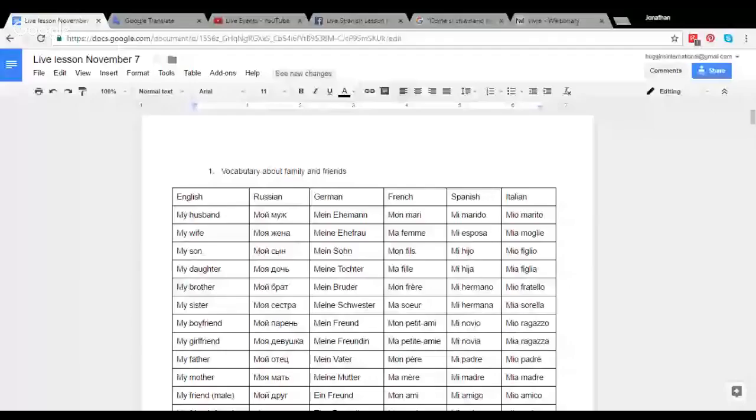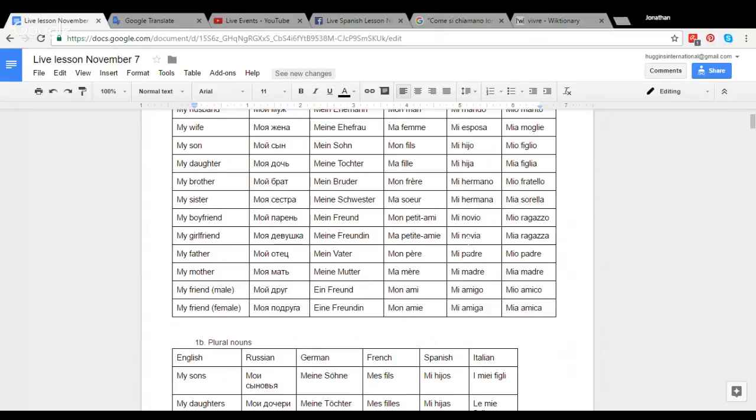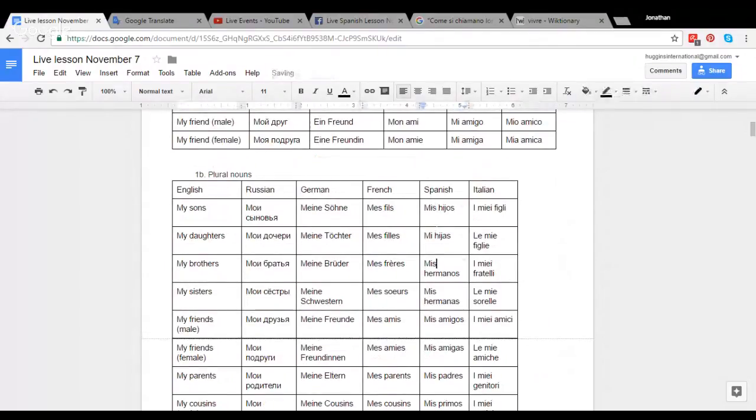Let me get the screen share here so you can see the vocabulary words. Okay, I think you can see the screen here. This is vocabulary that we had looked at previously: husband, wife, marido, esposa, hijo, hija, hermano, hermana, novio, novia, padre, madre, amigo, amiga. And notice that Spanish does not change for masculine singular or feminine singular. It's all mi, M-I. And in the plural, we have